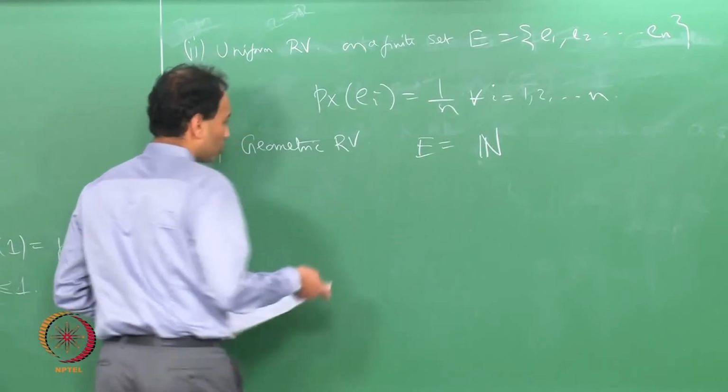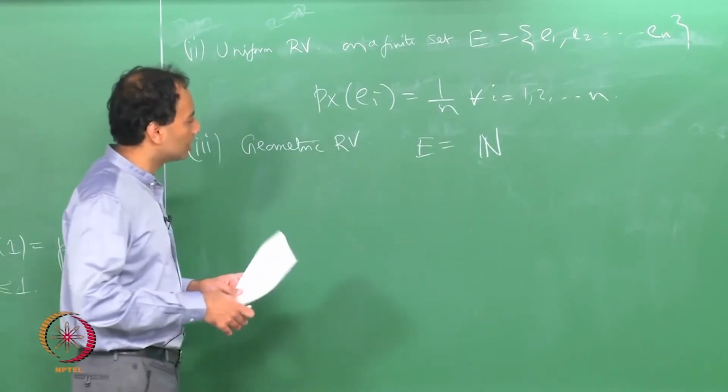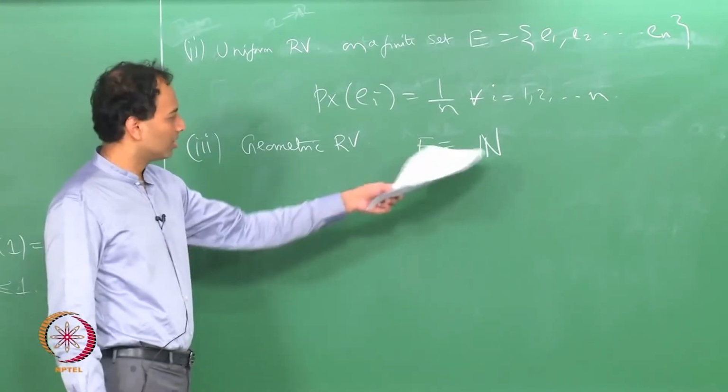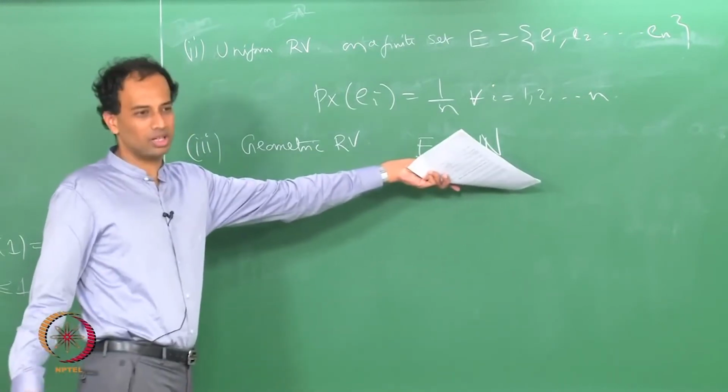So, now what do I have to do? I have to specify the probability mass for each natural number, that is all, right.